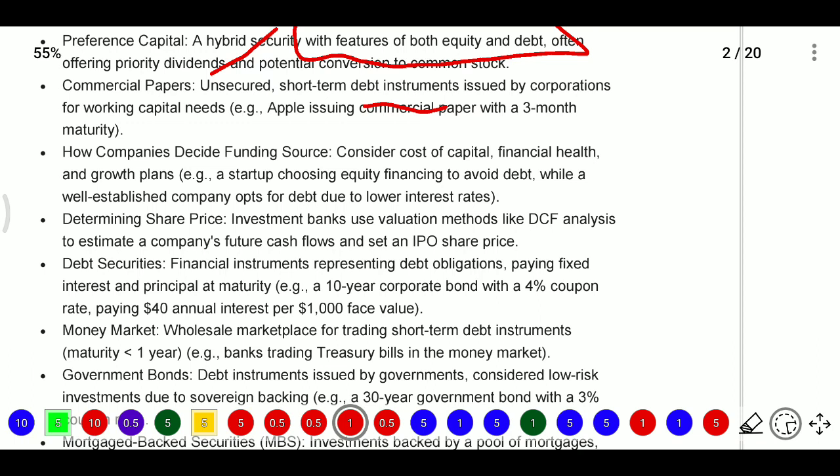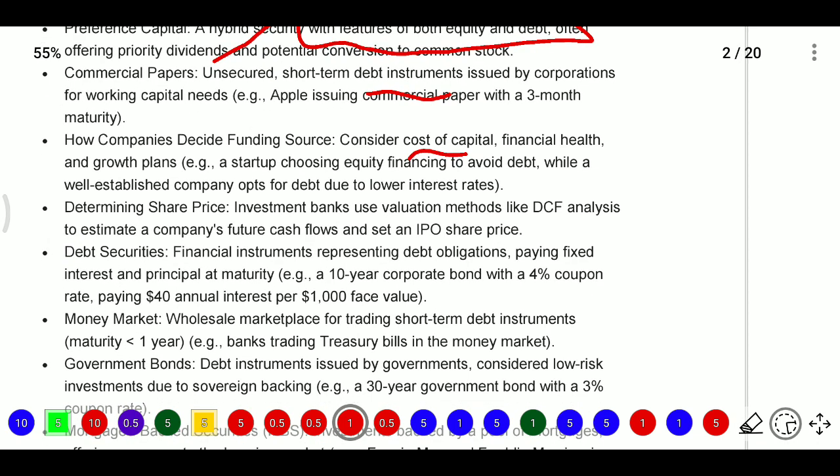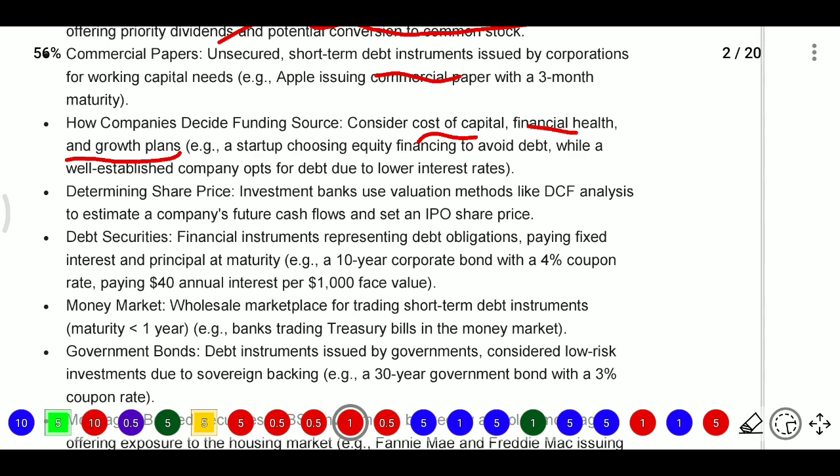How will they decide? By considering its cost of capital, its financial health, and its growth plans. For example, a startup chooses equity finance to avoid debt, whereas a well-established company opts for debt due to lower interest repayments. Startups choose equity financing because they do not have the money at the time of starting, so they need money and ask for equity.